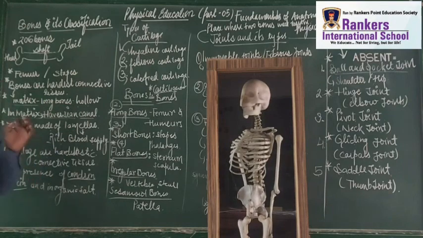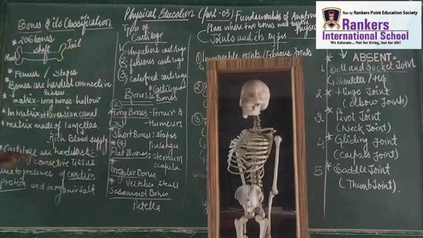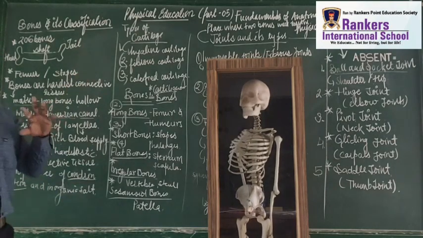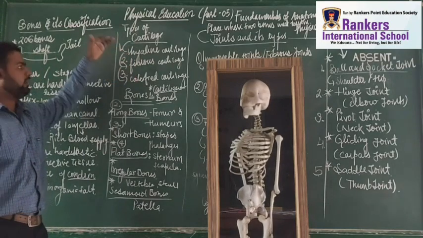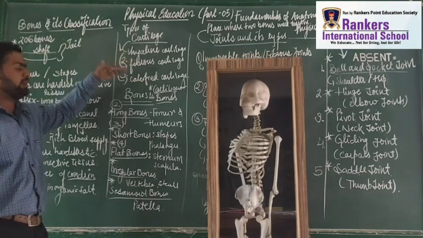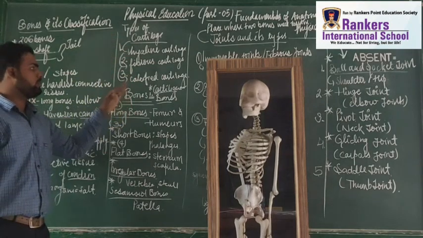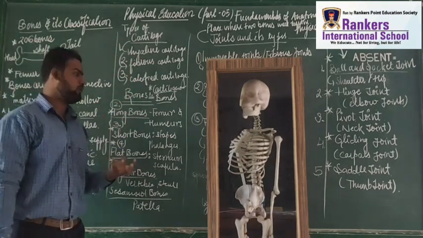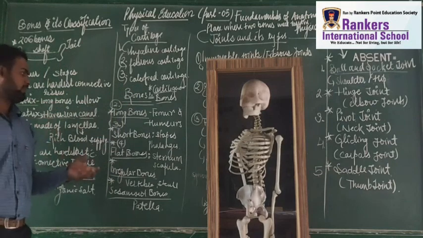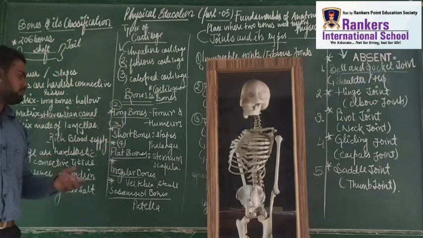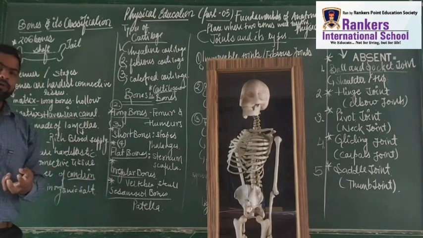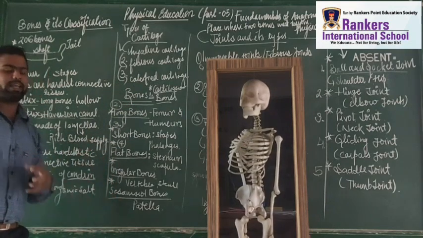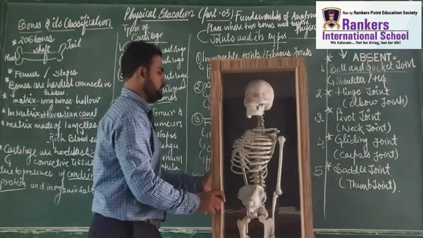Cartilages are hard but elastic connective tissue. This is due to the presence of chondrin protein and some inorganic solids. If we talk about the types of cartilage, there are three types: hyaline cartilage, fibrous cartilage and calcified cartilage. If we talk about the bones, we have long bones like femur and humerus, short bones like carpals and phalanges, flat bones like sternum and scapula, irregular bones like vertebrae and skull, and sesamoid bones like patella. Patella means we are talking about the knee joint.